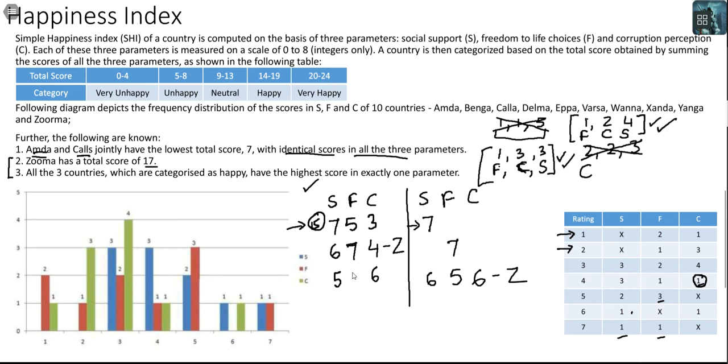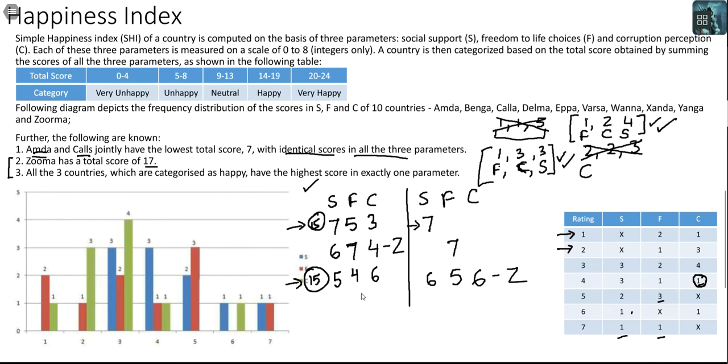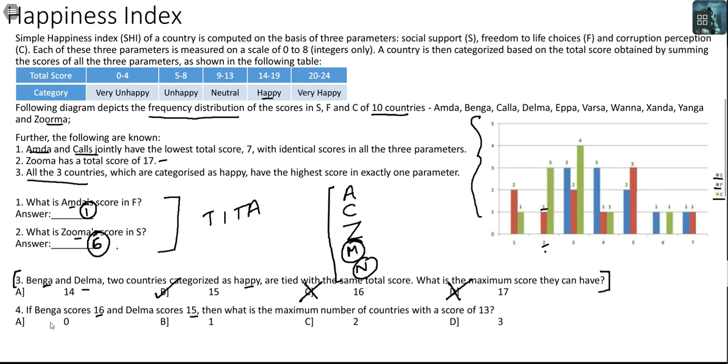I can get a 5 and a 4. Yes, I can get 15 here also. And therefore, the maximum score that Benga and Delma can have while being categorized as happy will be 15. I'm not even checking the second case because as soon as I get one possible case, that should be my answer. Okay, let's look at the next question.